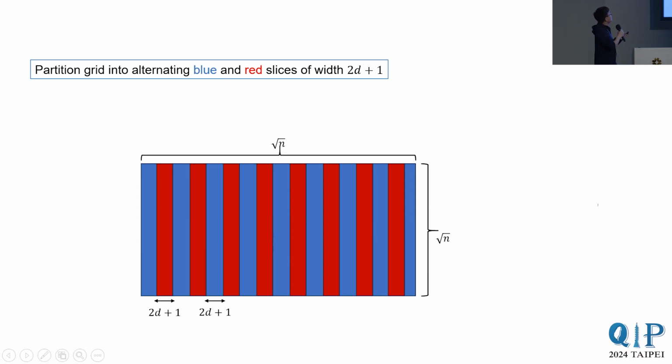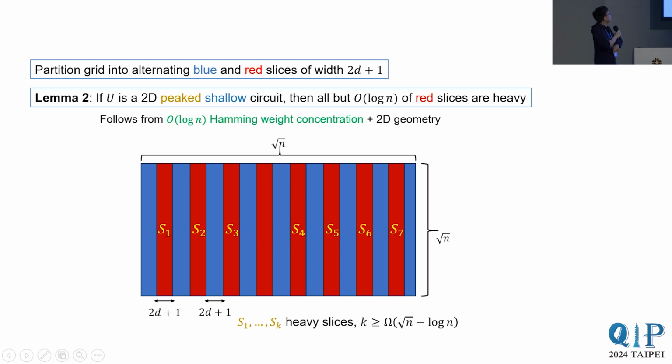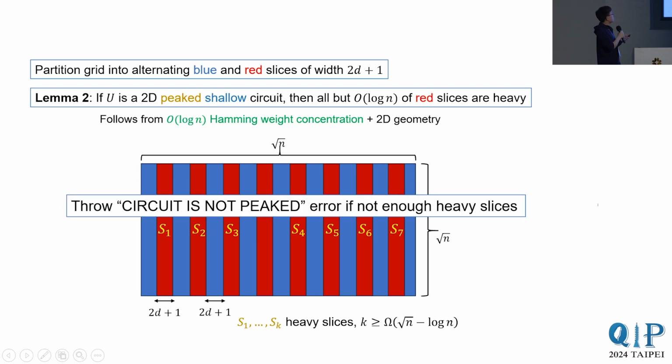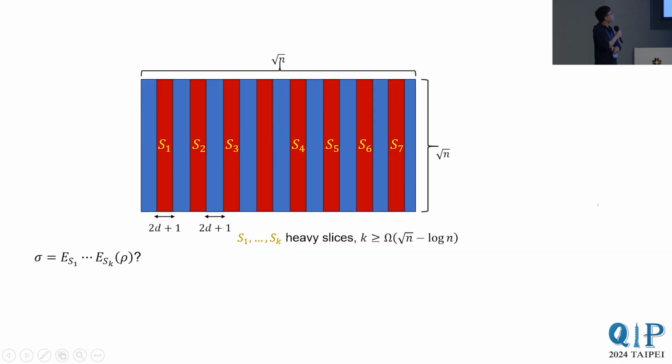So for our first construction, let's consider partitioning the grid of qubits into alternating blue and red slices, each having width 2D plus 1. For a 2D peaked shallow circuit, we show that all but log n of the red slices are heavy. So this is saying that heavy slices are everywhere. This follows essentially from this log n Hamming weight concentration property plus the 2D geometry. And the algorithm declares the circuit is not peaked if it cannot find sufficiently many heavy slices.